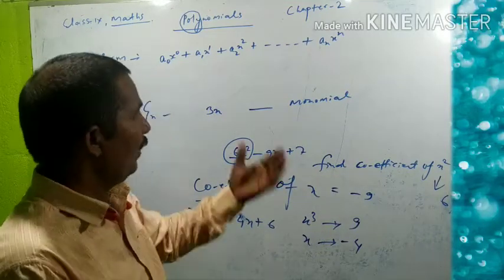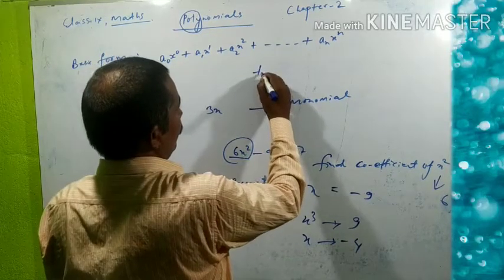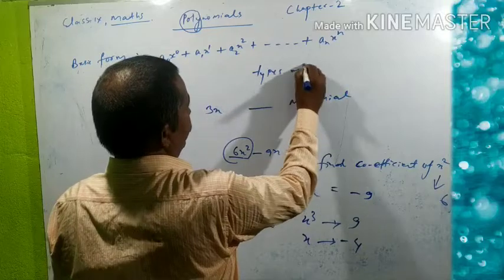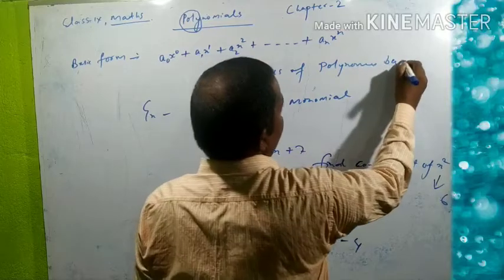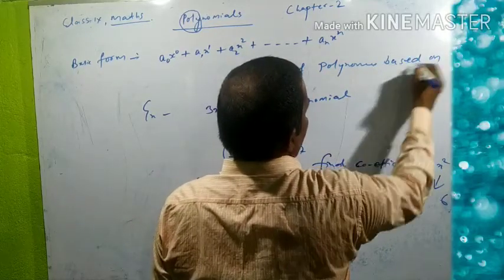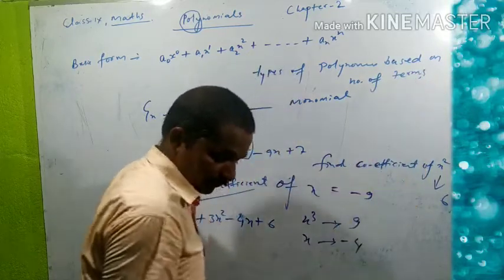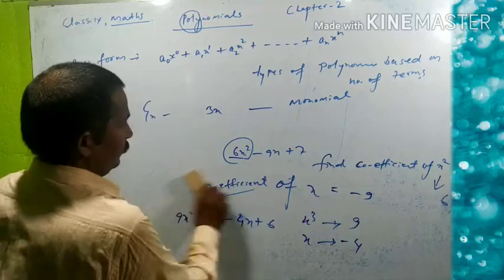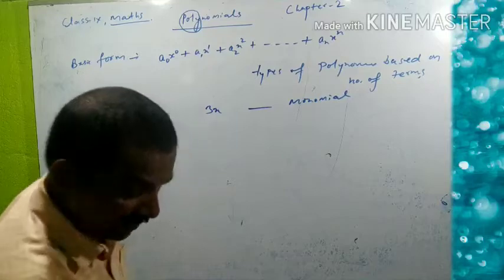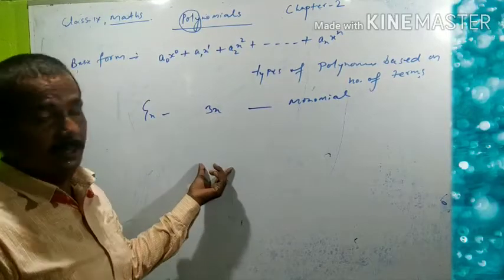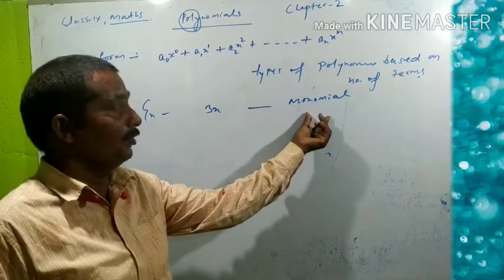Now let us move back to the types of polynomials based on number of terms. First, as I mentioned there, the polynomial having exactly one term is called monomial.